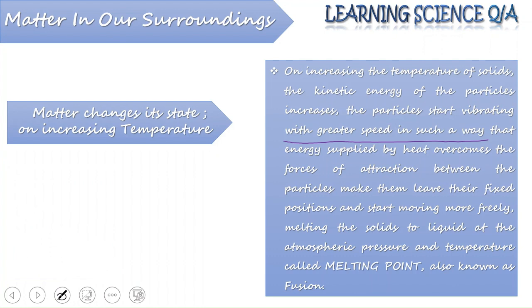And at this point the solid tends to melt into liquid, the temperature being higher, pressure being the atmospheric pressure. And at this temperature, when a solid melts to liquid, we know it as the melting point, also known as fusion. So, when a solid is subjected to higher and higher temperature, it tends to lose its rigid nature. The molecules vibrate with a greater speed such that they are converted into liquid.